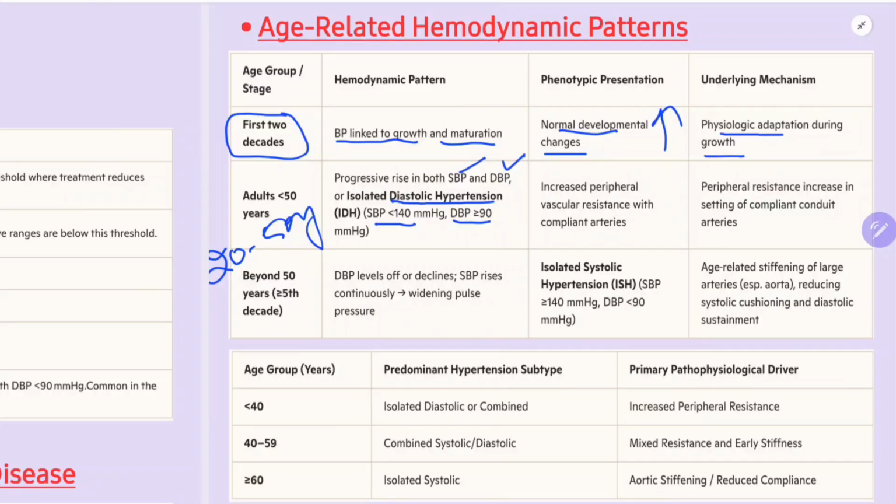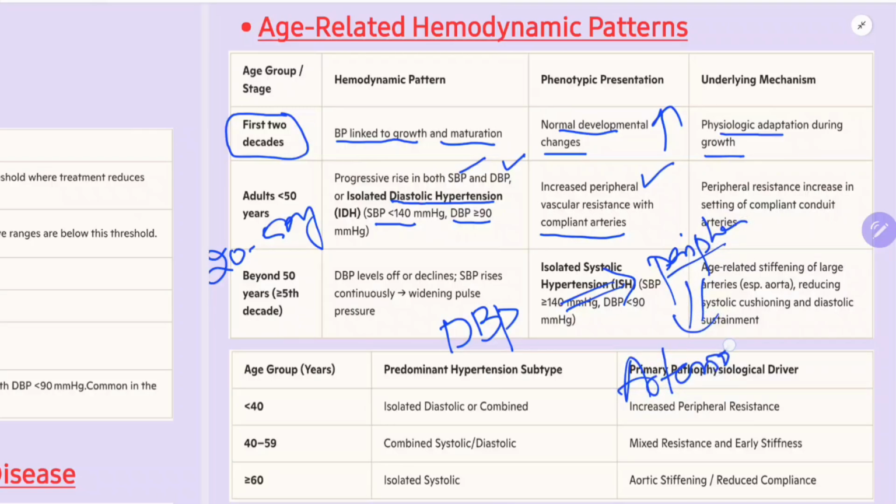So there is a progressive rise in SBP and DBP in young individuals, less than 50 years. What is the reason? There is increased peripheral vascular resistance with compliant arteries. Remember, diastolic BP is the peripheral vascular resistance, provided by the arterioles. These are compliant, meaning they don't lose their elasticity.